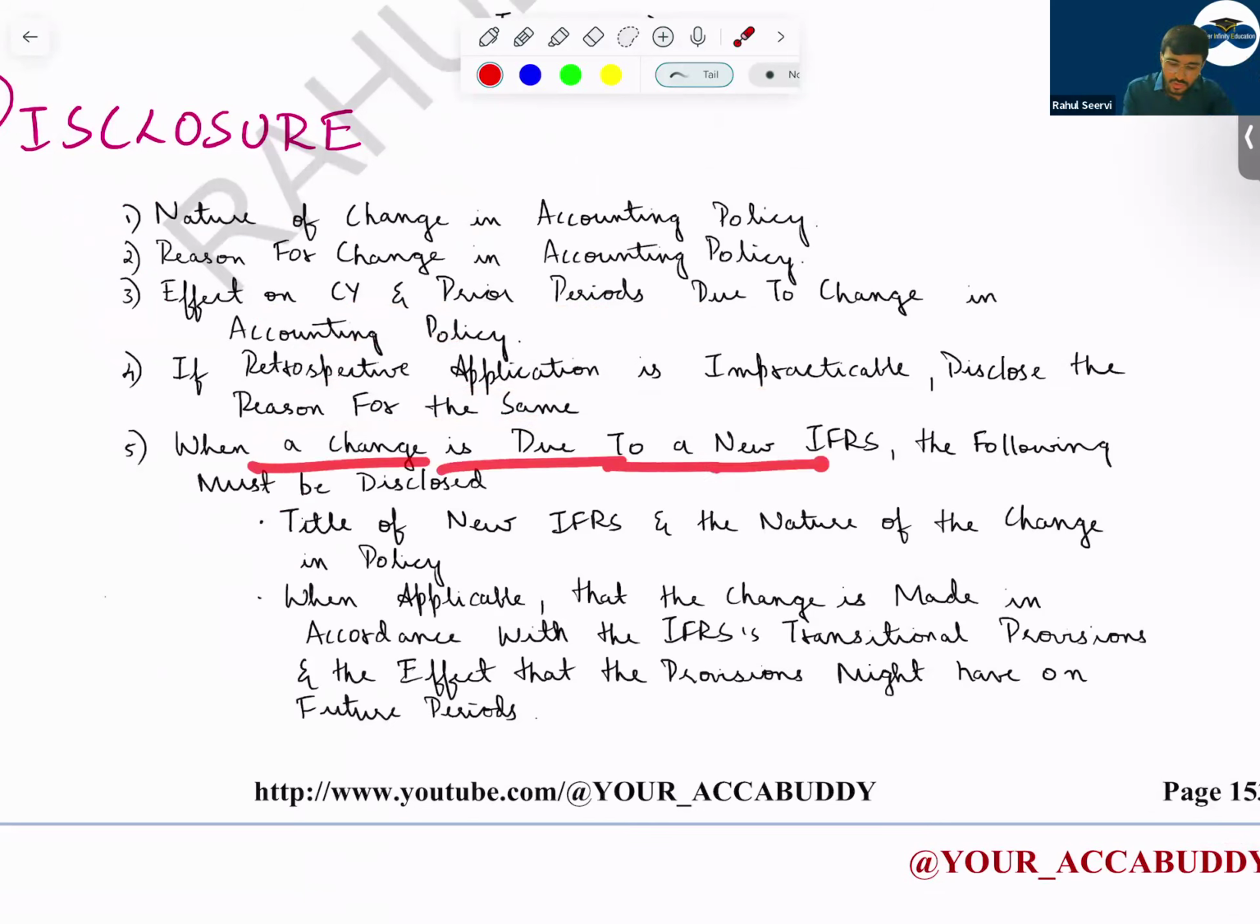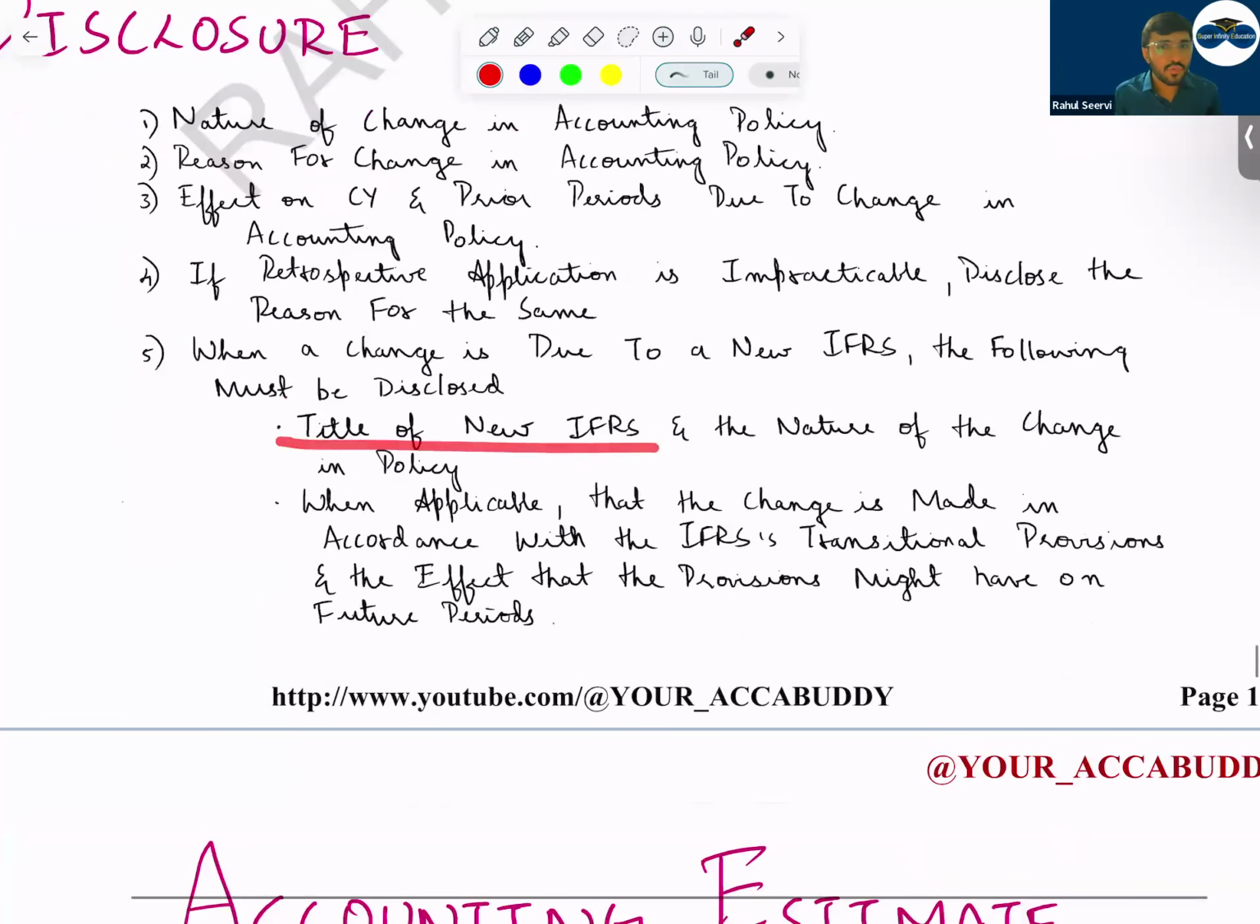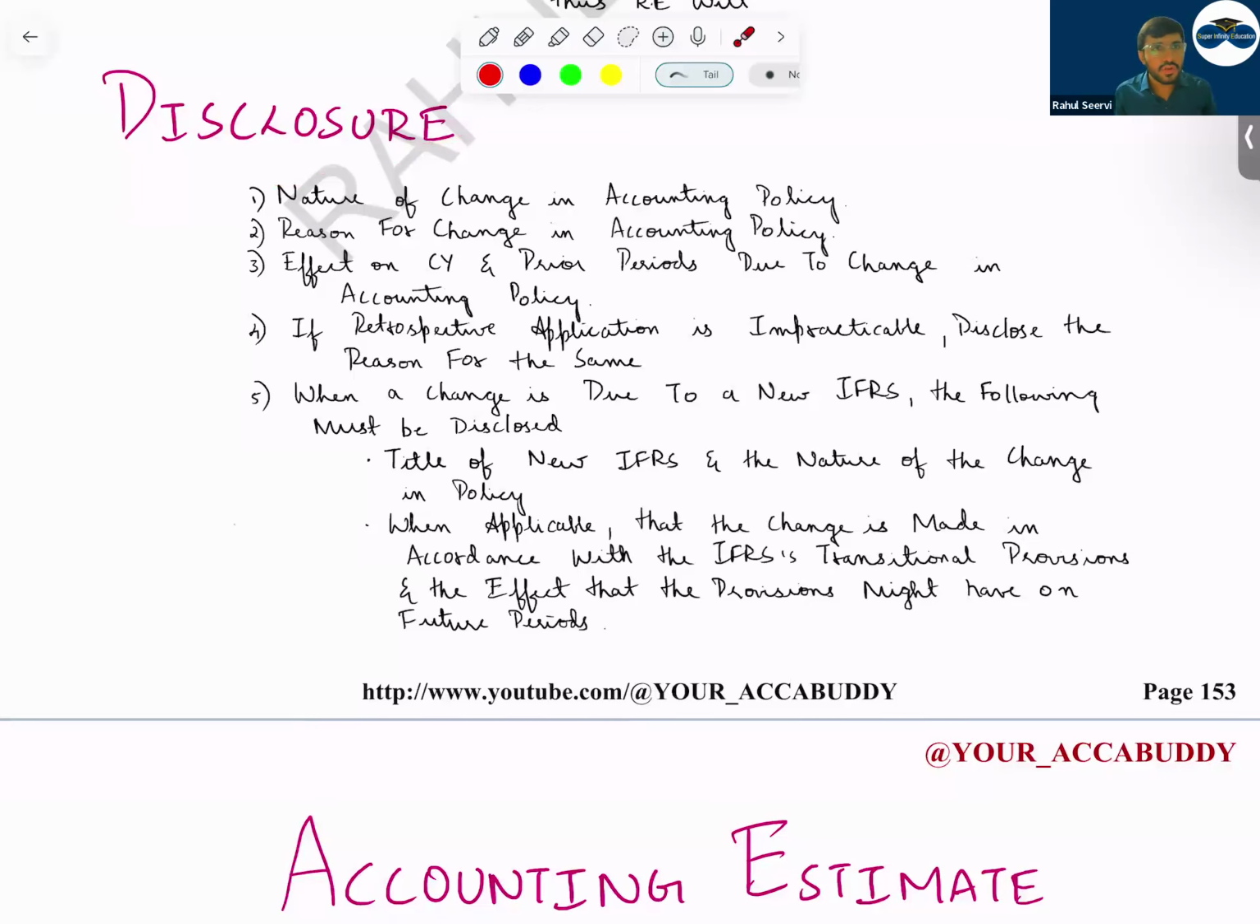When a change is due to a new IFRS, the following information must be disclosed. That means I mentioned first we had IAS 18 regarding revenue. Now we have IFRS 15. There is a shift. So when there is a shift, we see the transitional provisions which are mentioned in IFRS 15. Because in IAS 18, the accounting for construction was different. Now in IFRS 15, it is different. So when you shift, you should mention what is the title of the new standard, what is the nature of change in policy, what is the major change. You have to mention that. Because of this major change, how will this affect your balance sheet and P&L? You have to disclose it. This is the disclosure for your accounting policy.